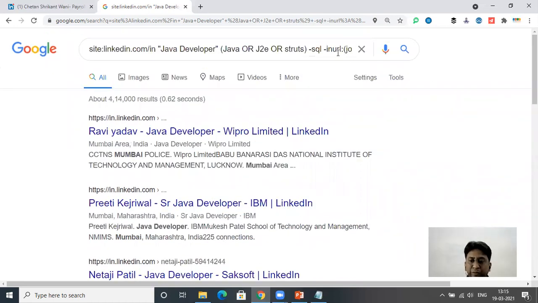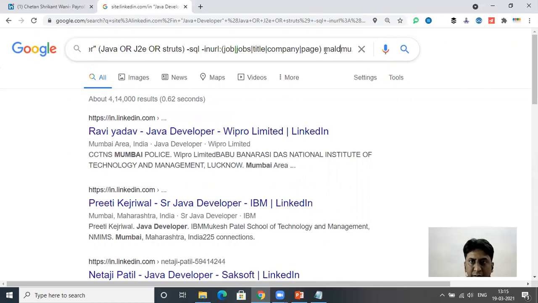Again, if I want someone from, say, Malad, Mumbai, I will write here Malad and comma. Basically, Malad is a station in Mumbai, for those who are from outside Mumbai.